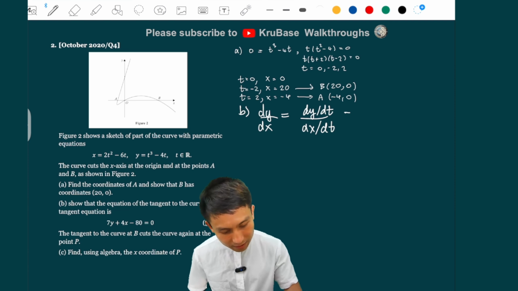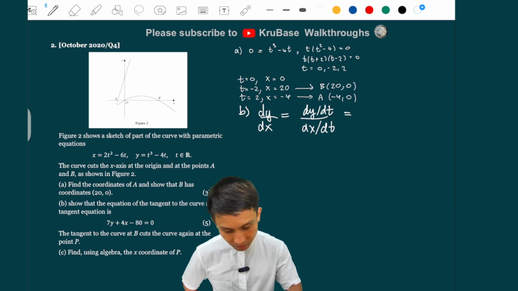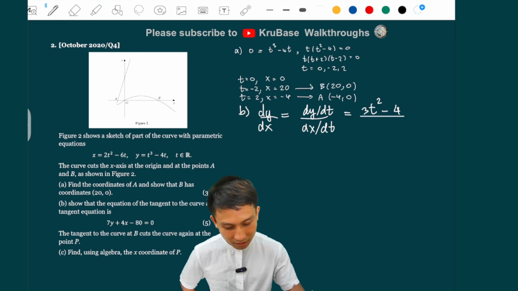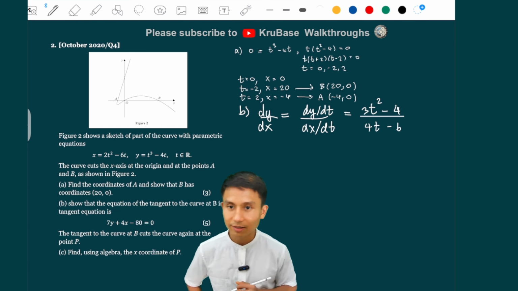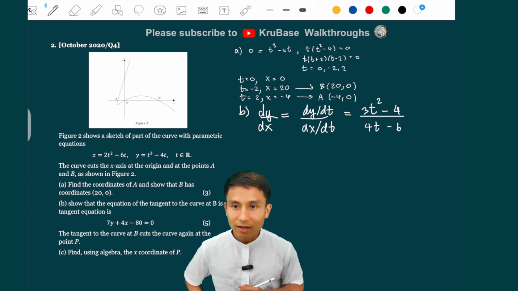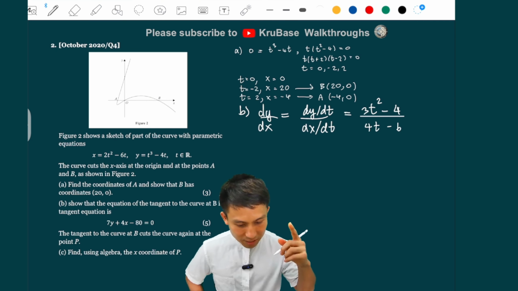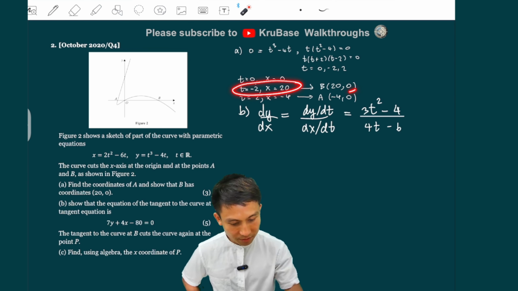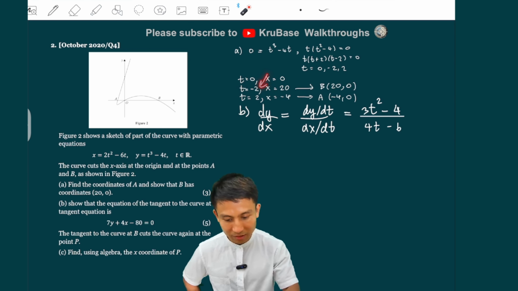So dy by dt, differentiating that, we get 3t squared minus 4. And then differentiating the x equation there, we get 4t minus 6, right? So far so good, yeah? And then at B, we can sub t as being minus 2 because we got it from here, because that's for point B. So t must be minus 2.